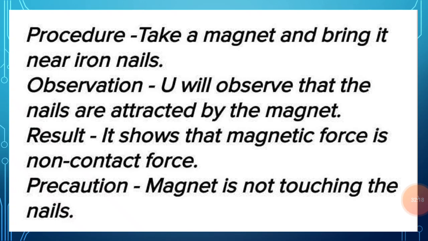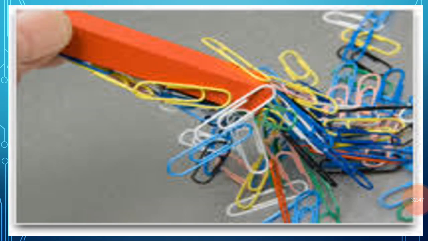Now there is another example that shows another type of non-contact force, that is the magnetic force. Here take a magnet and bring it near the iron nails. When you bring it near the iron nails, you will observe that all the iron nails get attracted by the magnet even though the magnet is not touching the nails. This shows that the magnetic force is a type of non-contact force. The force that is exerted by the magnet on the nails is known as magnetic force, and this is also a kind of non-contact force.